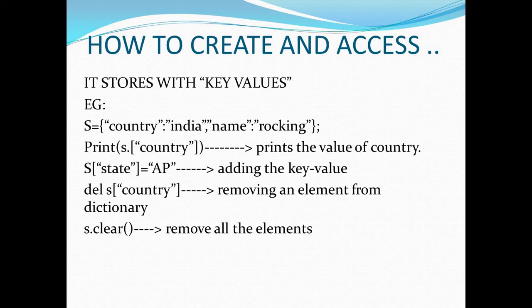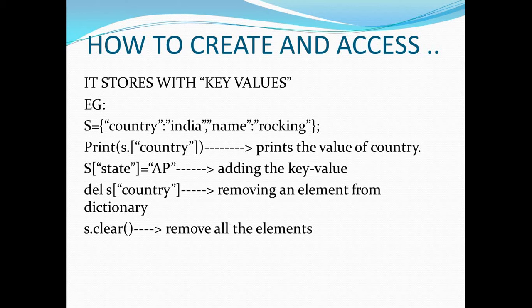Similarly, if you want to add any key value, in the square bracket you have to give the key, for example state, and that key is equal to AP. On the LHS you have to mention the key, and on the RHS you have to mention the value. If you want to delete any element from the dictionary, just use del s of country, then it will be deleted.